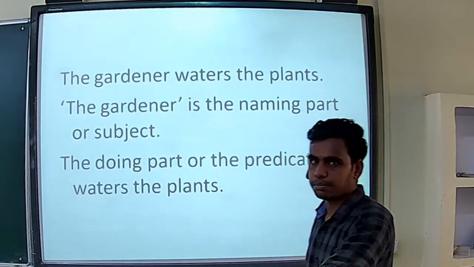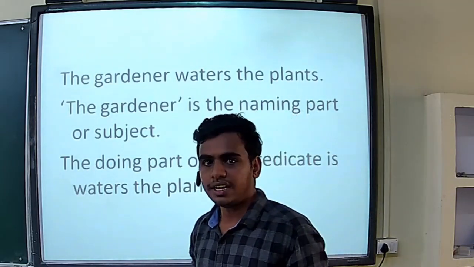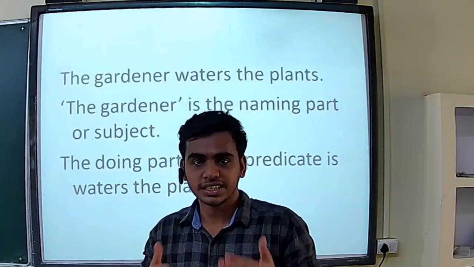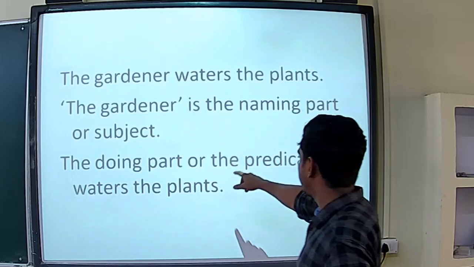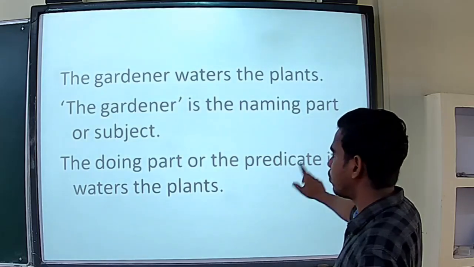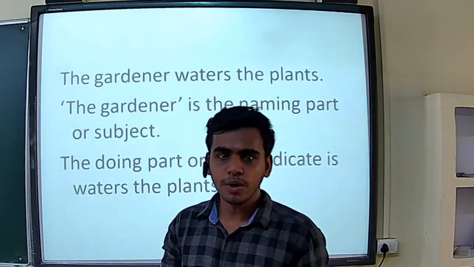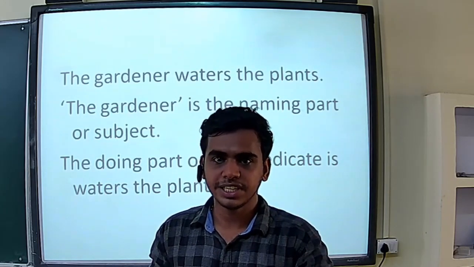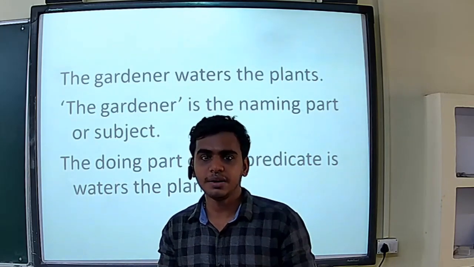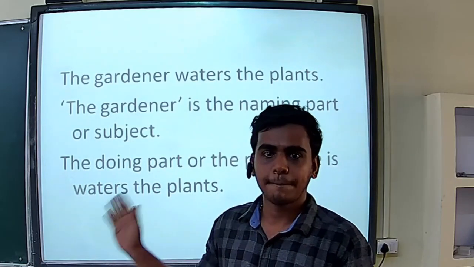And what action the subject, the gardener, does, that is the predicate. That is the doing part, or the predicate: waters the plants. So about whom we are telling, that is the subject, and the action done by the subject, that is the predicate.